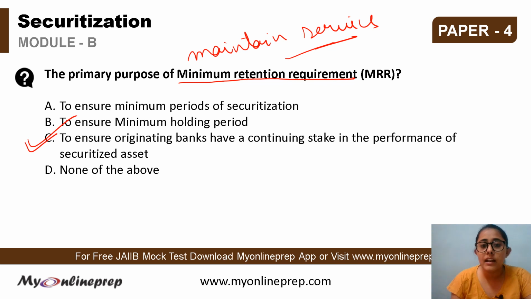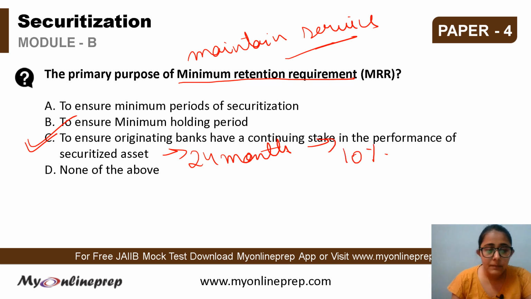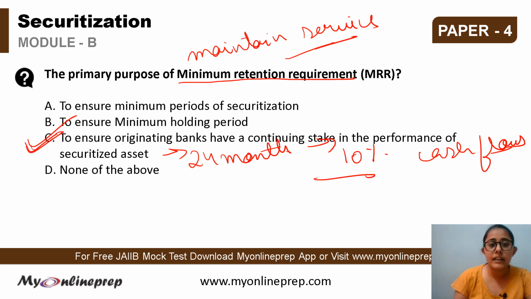And the MRR that has been prescribed by RBI for the assets that have an original maturity of more than 24 months is 10%. It is 10% of the cash flows from the assets that are transferred. So this is the MRR, and it is so that the banks have a continuing stake in the performance of the securitized assets. So C is the right option.